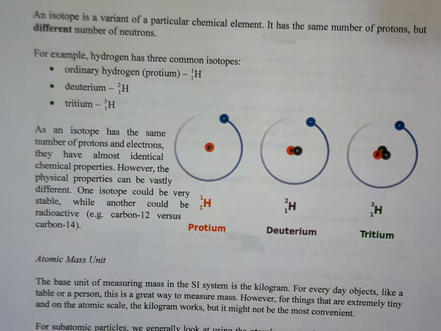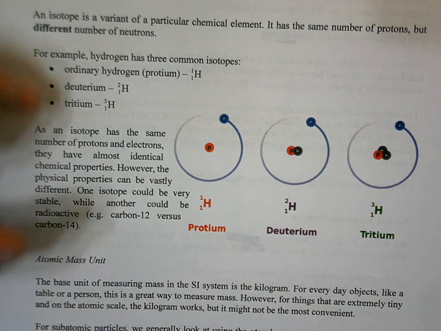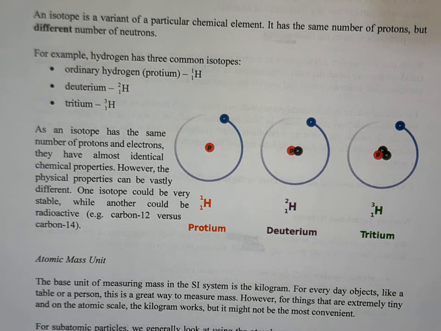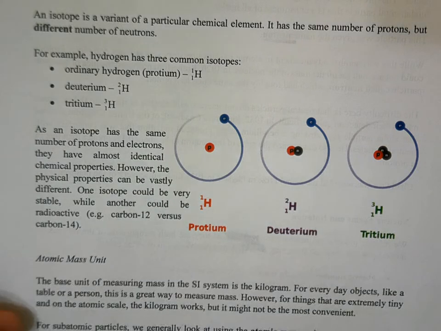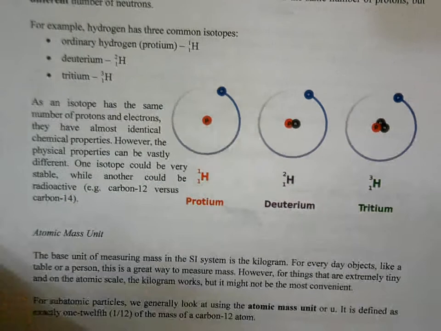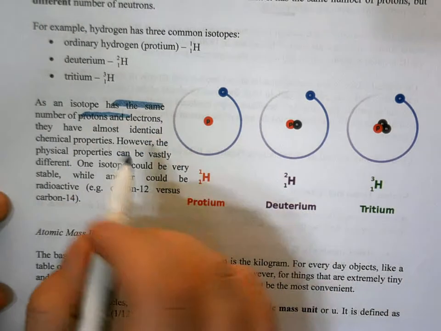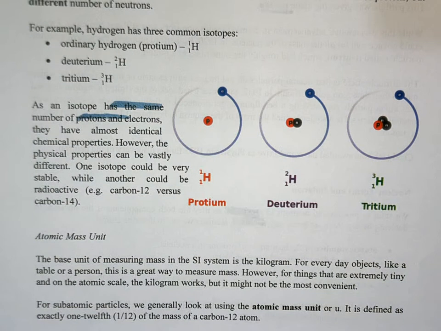Deuterium and tritium have applications in nuclear physics. These are all still hydrogen at the end of the day, but they all have different properties. And that's the main thing with an isotope. We keep the same number of protons and electrons, but we're going to have a different number of neutrons. And that changing number of neutrons is going to change the chemical properties and the physical properties of that element.